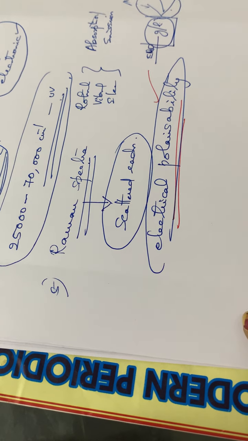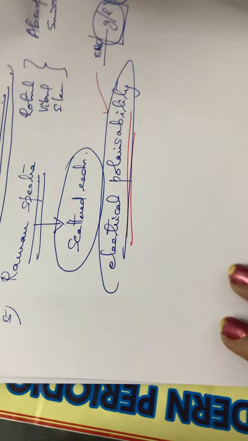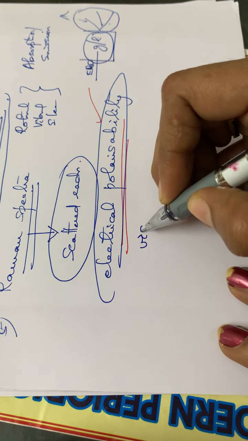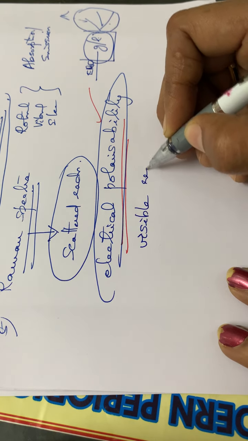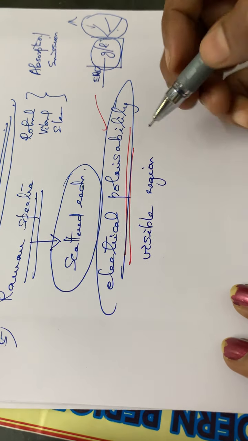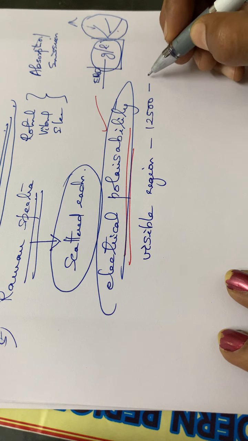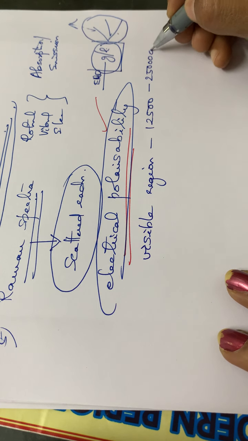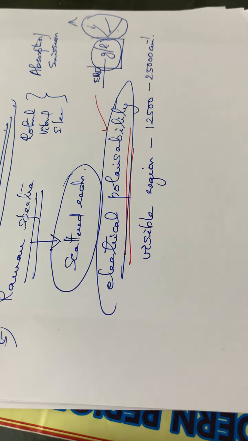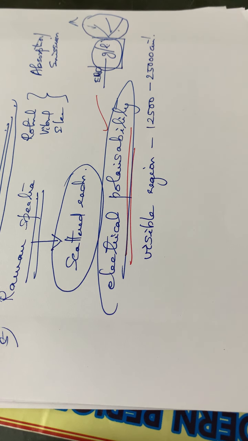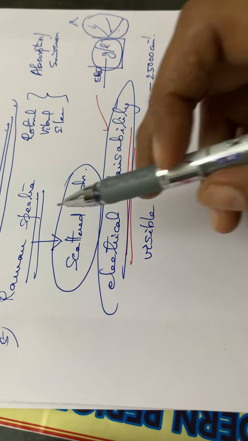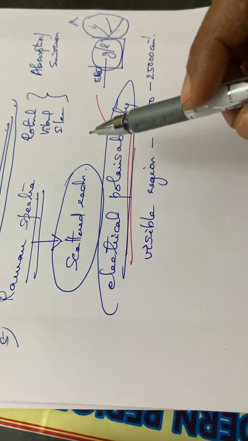And also this Raman spectra usually occurs in the visible region, and the frequency is about 12,500 to 25,000 centimeter inverse. So this is about the introduction part of Raman spectra.